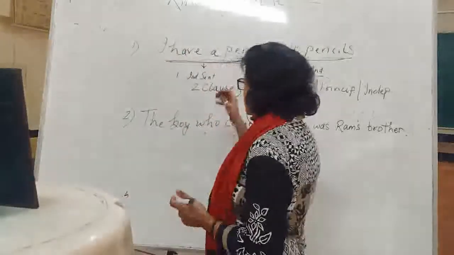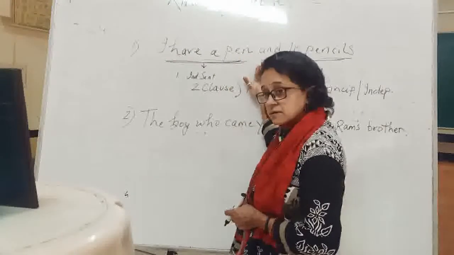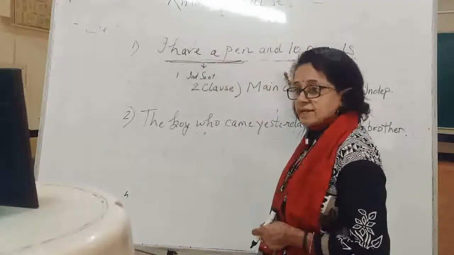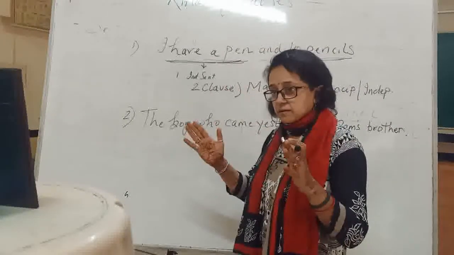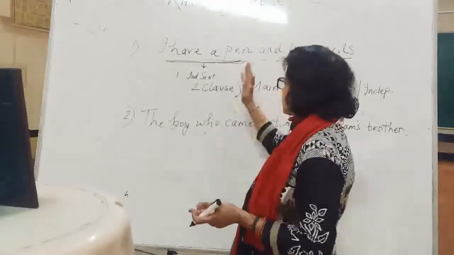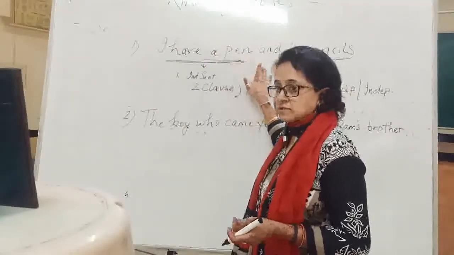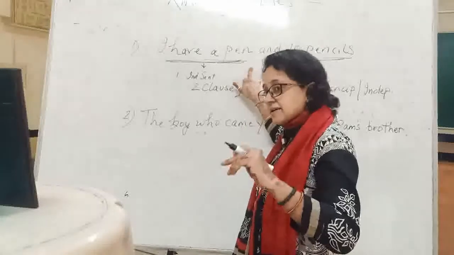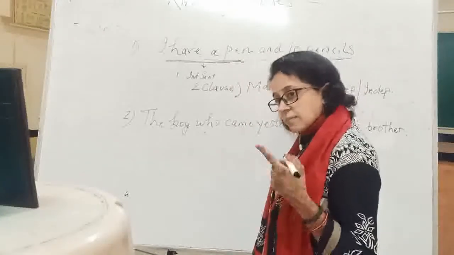Now see, whenever we have coordinating conjunctions in a sentence, we have two independent sentences. Independent sentence means if you break it, it can stand by its own. Two independent sentences means two clauses, and we call them main clauses.